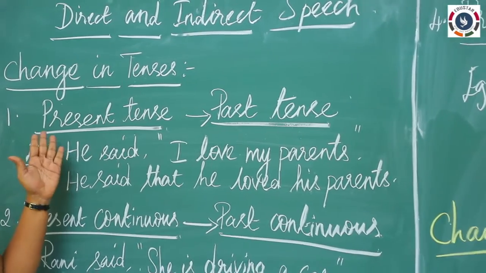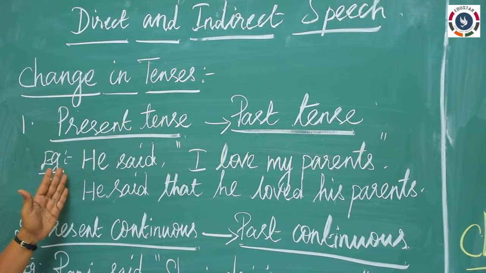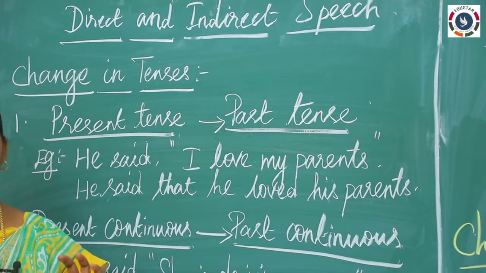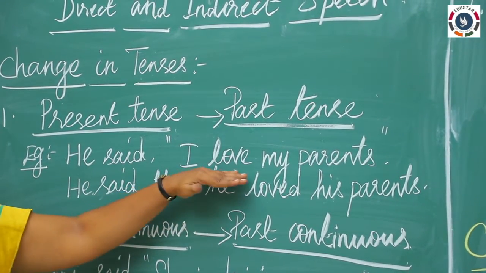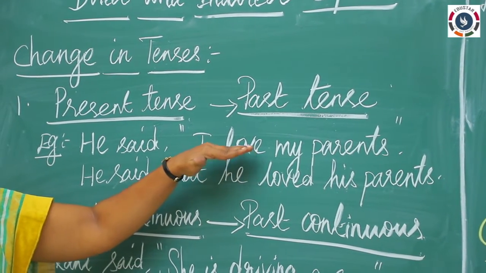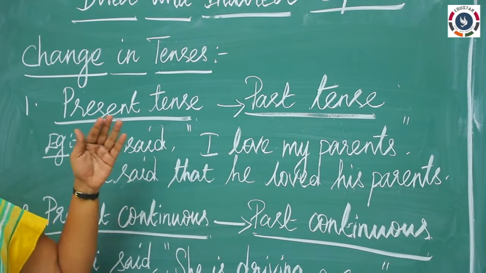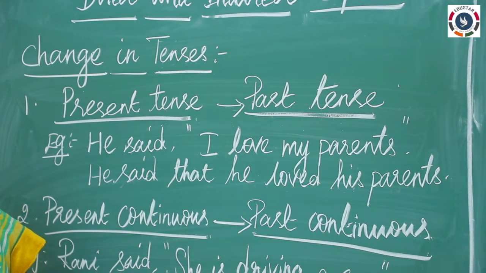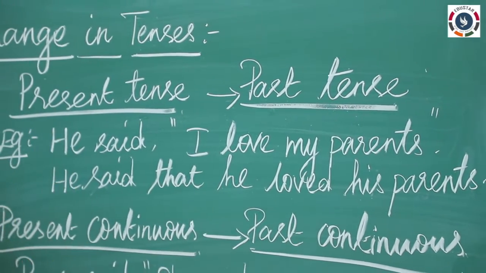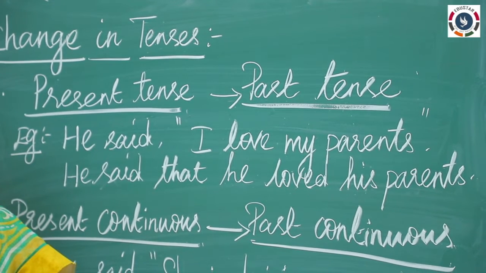Present tense will be changed into past tense. So I have given an example here. He said, I love my parents. Here, please see this verb, love. It is in present tense form. So if you notice the present tense form, when you change that into indirect speech, it should be in the past form.